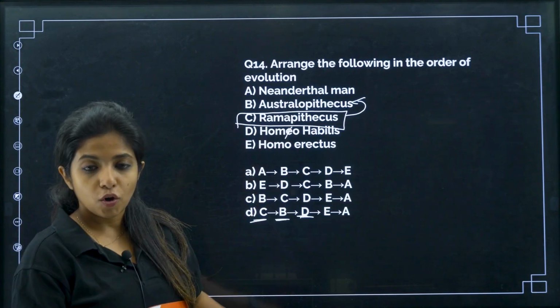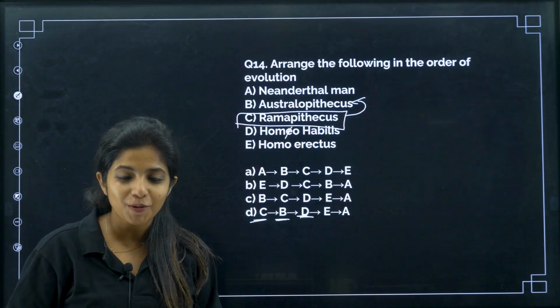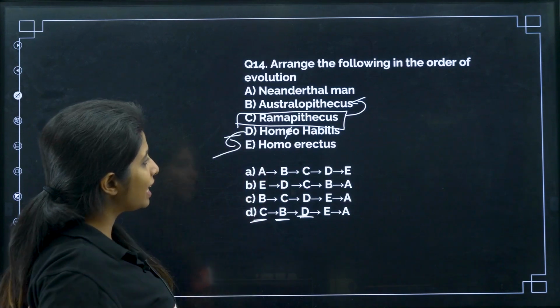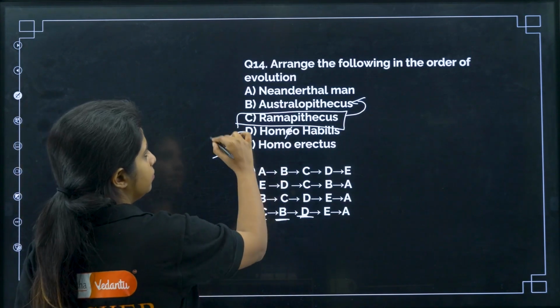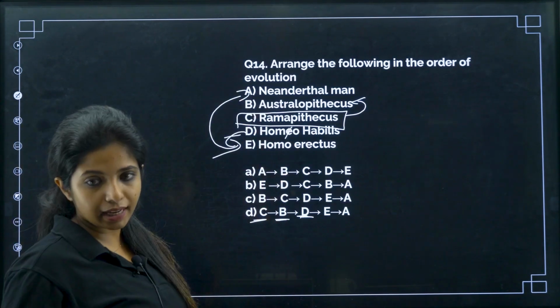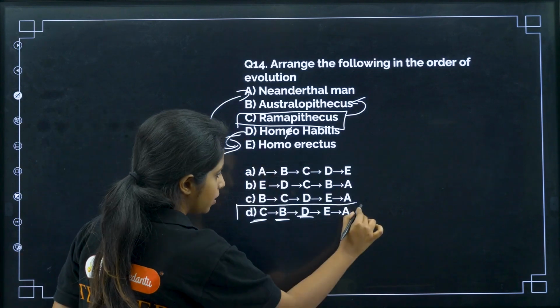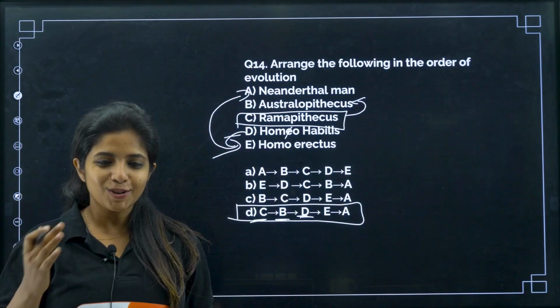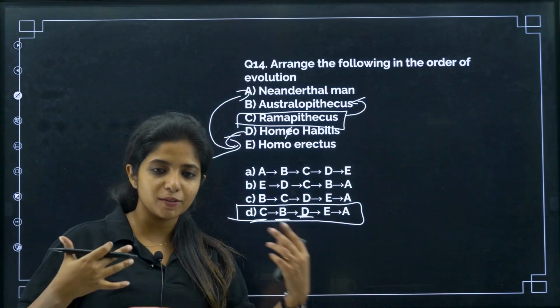Australopithecus came. From them, Homo habilis came. From Homo habilis, you got what, my dear children? Homo erectus, E. And then Neanderthal man. So this becomes the correct answer. I always remember Homo habilis, it becomes the easiest thing. Habibi, we human beings say we are habibis, my dear children.